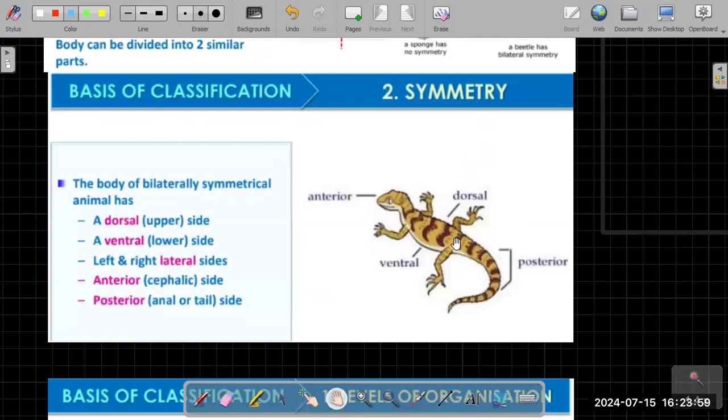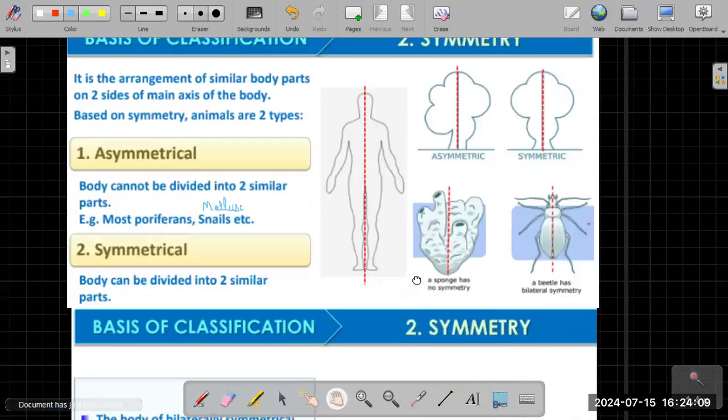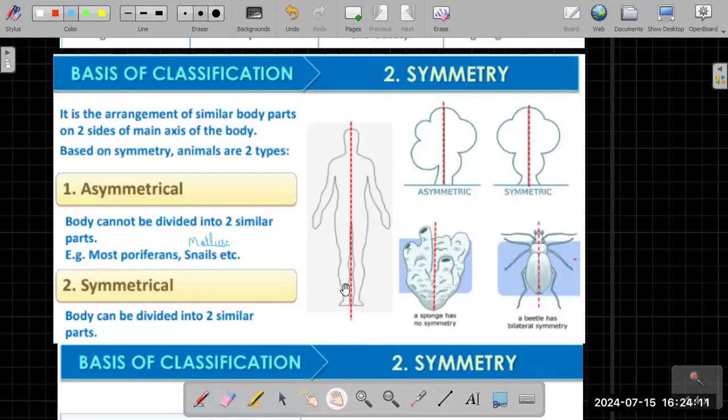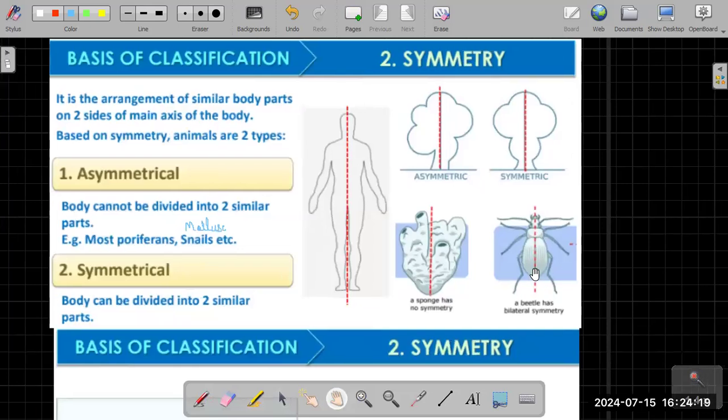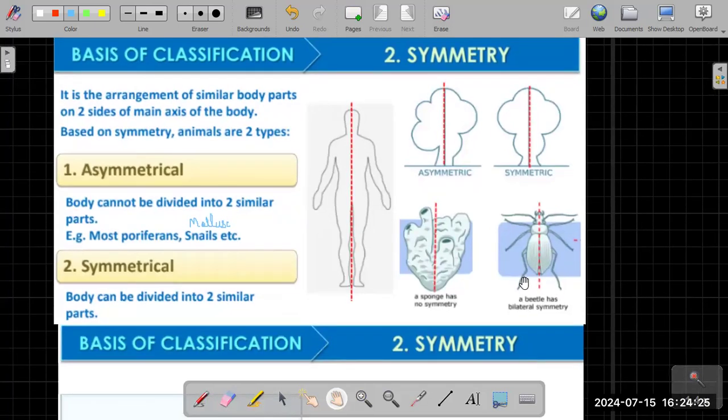Now come to this. I hope I told you, the body of a bilaterally symmetrical animal, any animal which is bilaterally symmetrical. Now what is bilateral? When you can divide the body into two equal halves, that's going to be bilateral symmetry. Now look at this picture here. You can divide this particular insect into two equal halves, correct? So one plane is dividing this insect into two equal halves.